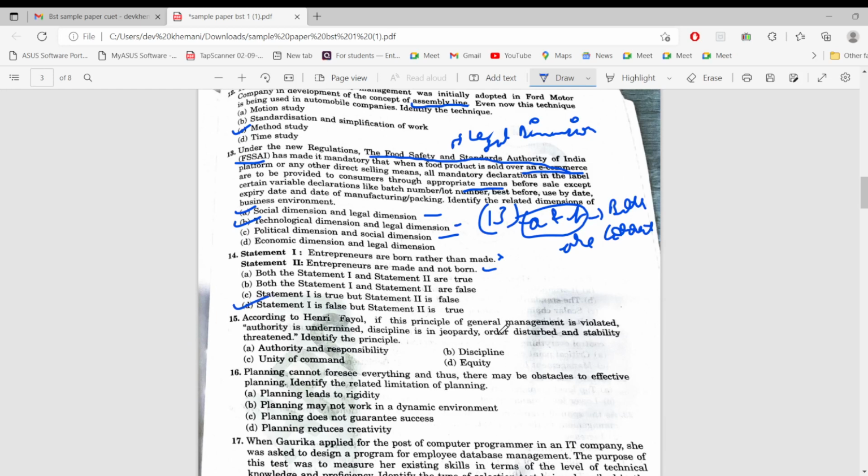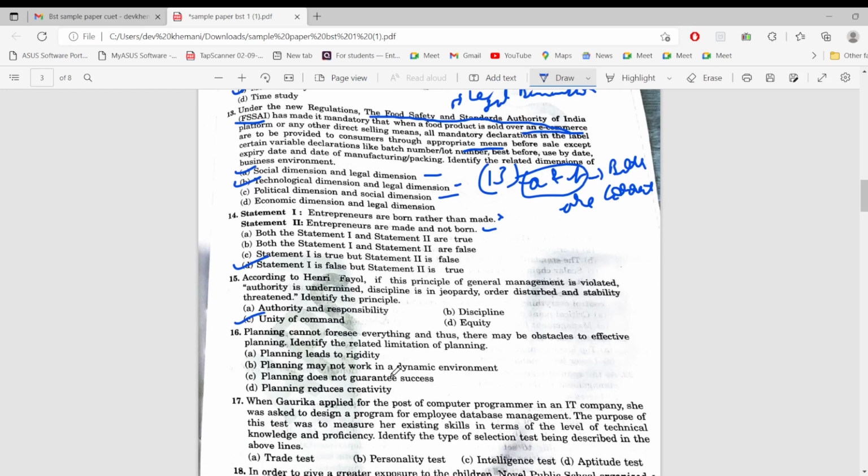Okay. According to Henry Fayol, if this principle of general management is violated, authority is undermined, discipline is in jeopardy, order disturbed, and stability threatened. Identify the principle. So it is unity of command. It's a line from NCERT. So option C would be the correct answer.